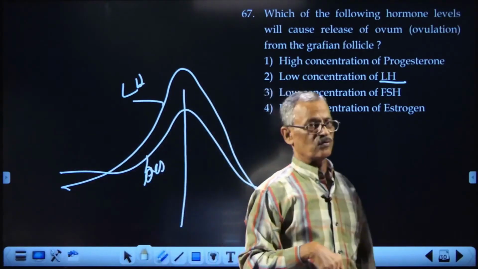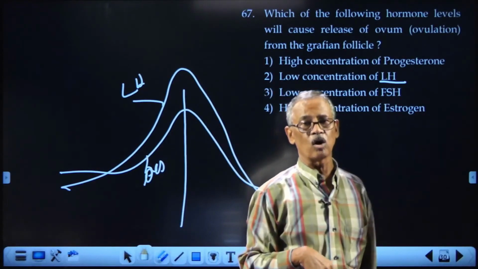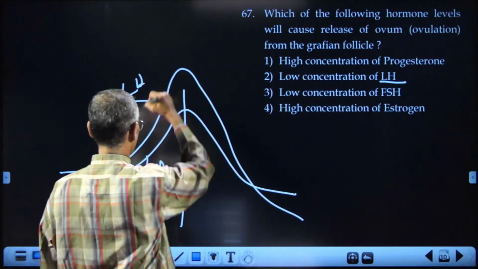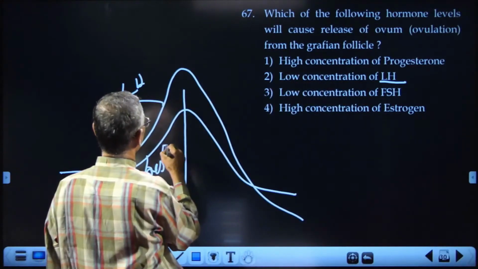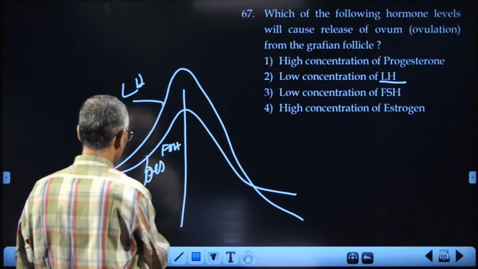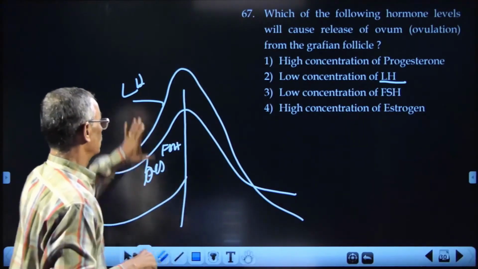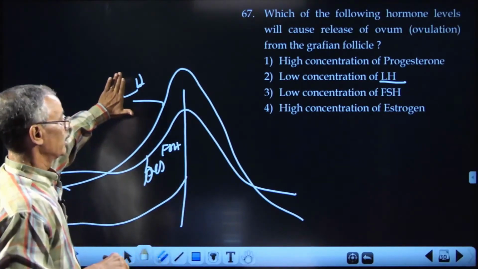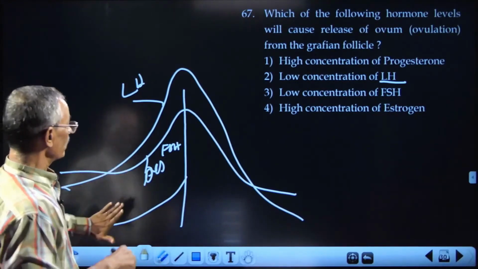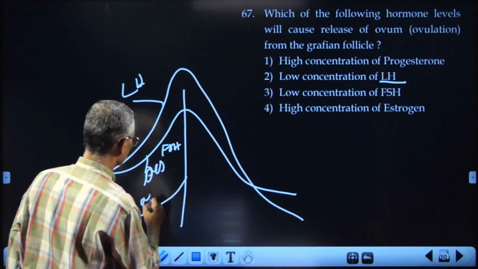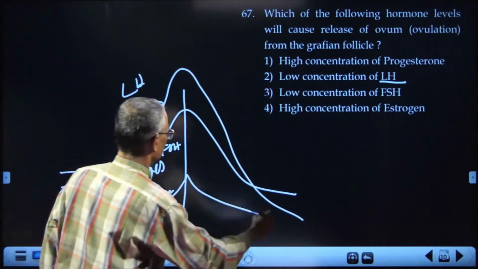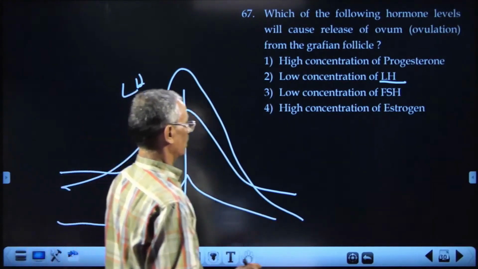Low concentration of FSH, follicle stimulating hormone, also reaches the maximum. See, this is the LH and this is the FSH. Correspondingly, FSH and LH are produced by the anterior lobe of the pituitary. Correspondingly, in the ovary, there is the secretion of estrogen. Estrogen level is also increasing and reaches the maximum by about the 14th day.